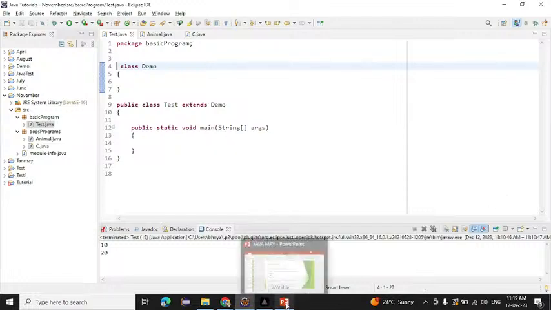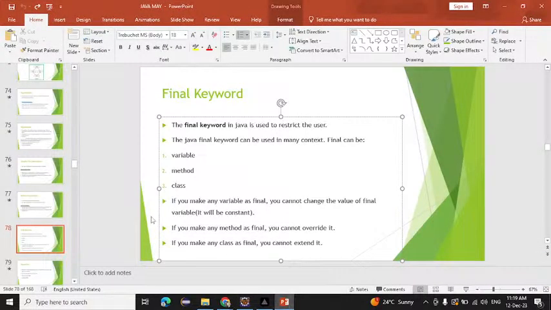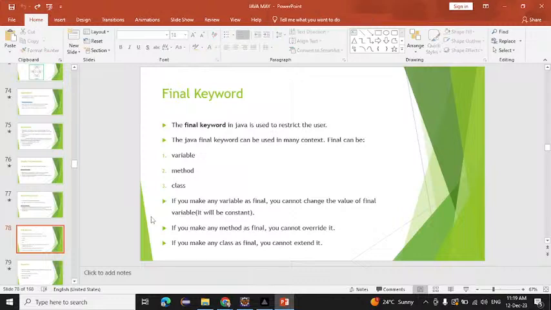It is used to restrict the user, and you can use it with a variable, method, and class. With a variable, we cannot change its value. With a method, we cannot override it. With a class, we cannot inherit or extend it. So that is the use of the final keyword.